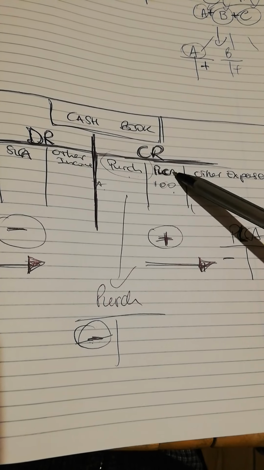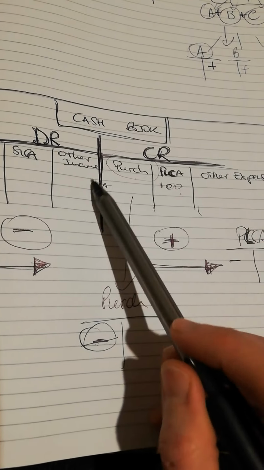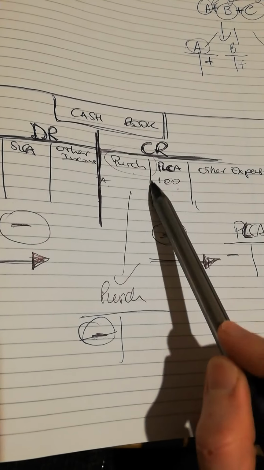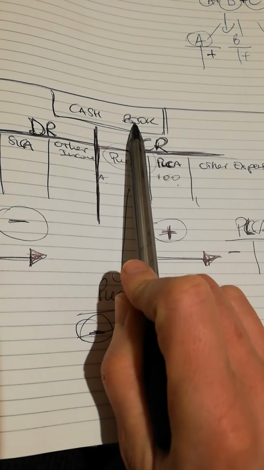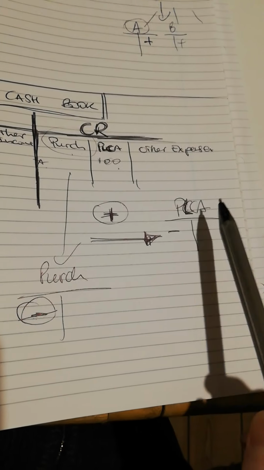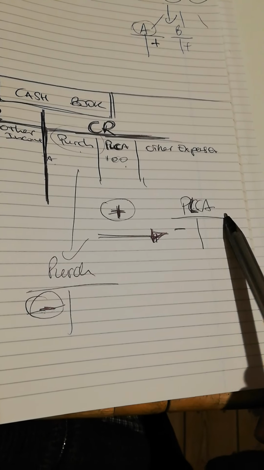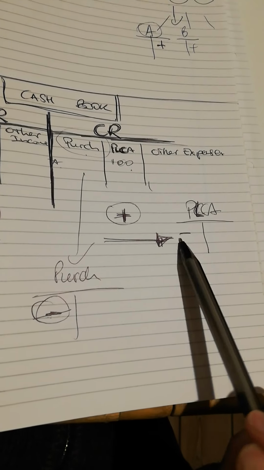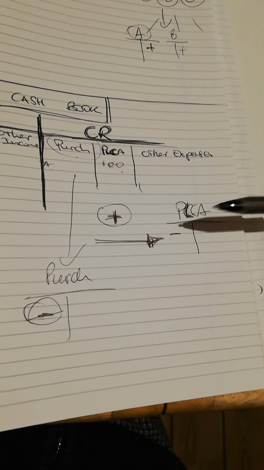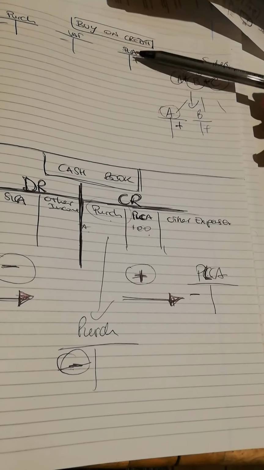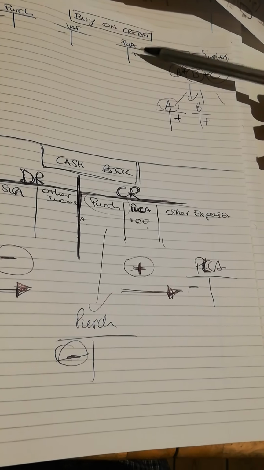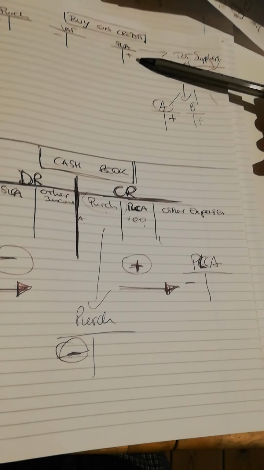For the purchase ledger control account it is basically the same. We pay supplier A £100, so money is going out of our cash book, but in the purchase ledger control account, that will be a debit. So you can see why there is a difference in the entries that we make in the purchase ledger control account.